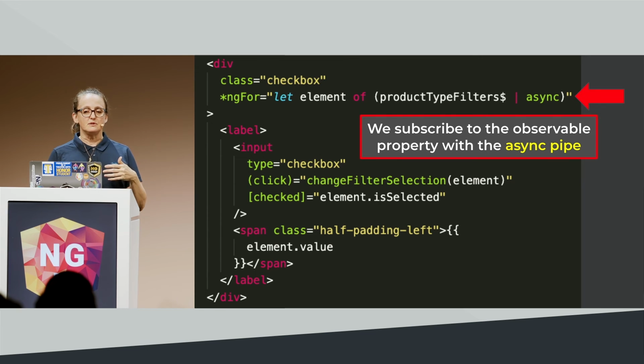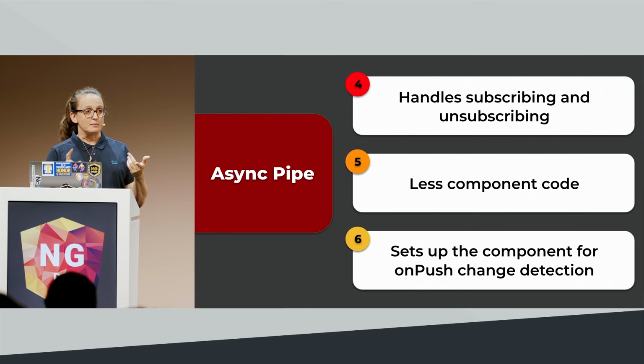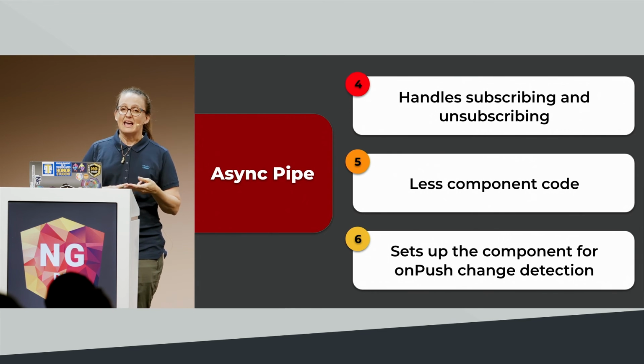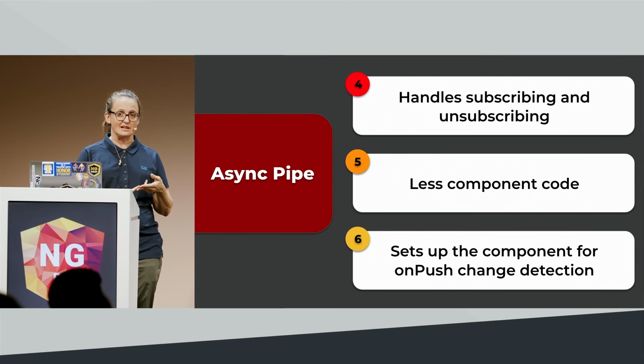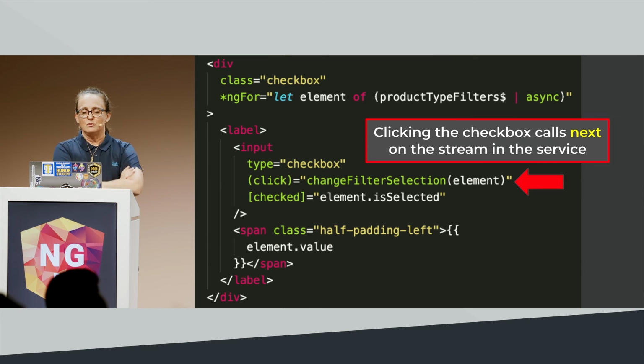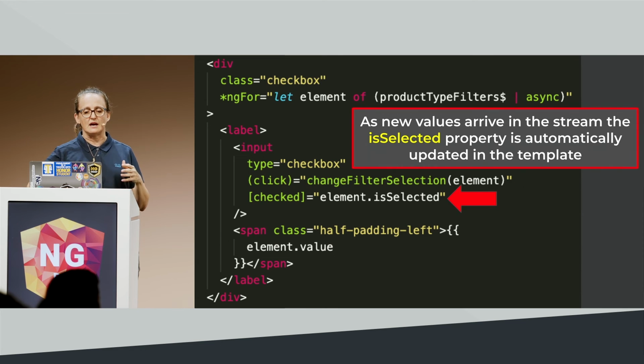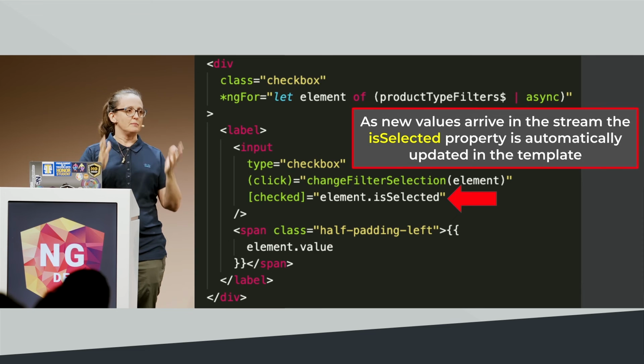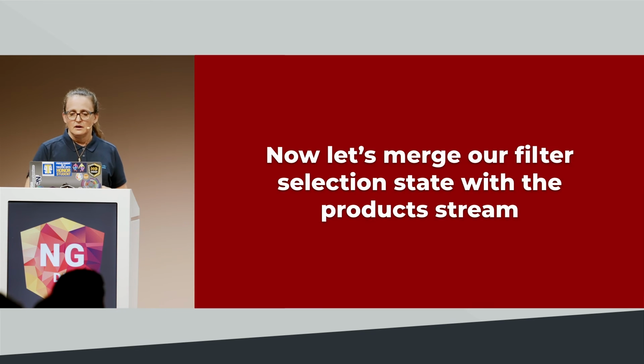I'm going to subscribe to that observable property in my component using the async pipe. Async pipe will handle subscribing and unsubscribing for us. It's frankly less component code to write, and it sets up a component for on-push change detection, which is a little outside of the scope of this talk, but it's something to look into. And then on click, we will invoke the change filter selection method, which will then push a new filter value in, which means that the is selected property in our template will automatically update if it's selected or not. So now we need to merge our filter selection state with the product stream.